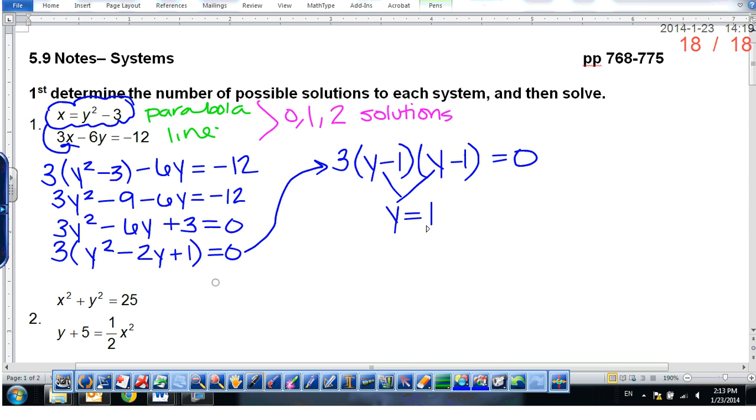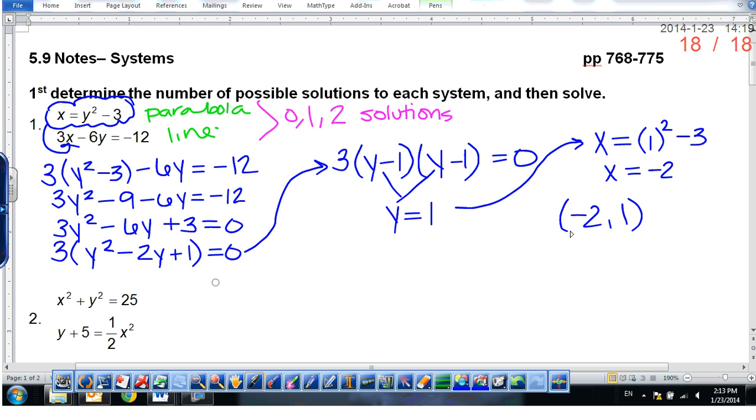All right, once you have what y is equal to, what do we do with it? Plug it back in to find x. So once I know that y is equal to 1, I want to find x. x is equal to 1 squared minus 3, which is negative 2. So what is our solution? Good, negative 2, 1.